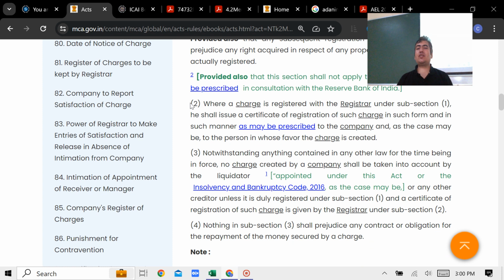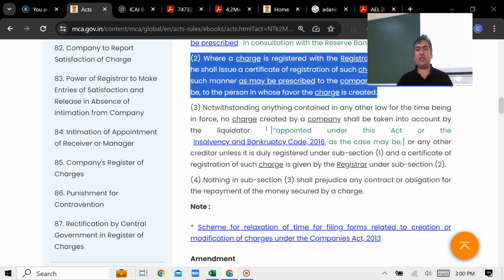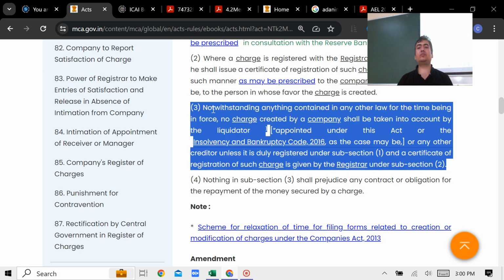this is just one small formality. It is like you tell me this charge you're registering with whom? ROC. अरे बोलो भाई. So ROC should give some proof or not? So this is about the proof. What it says is that once the company or charge holder, either of them, submits this charge form, ROC क्या issue करेगा? Certificate of registration. That's all. ठीक है. अब ये जरा गौर करो यहाँ पे.